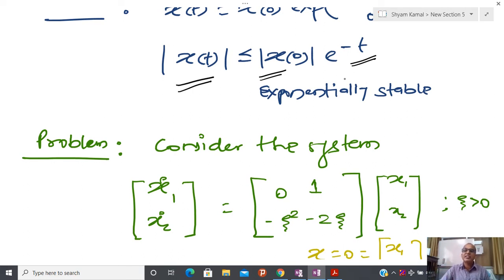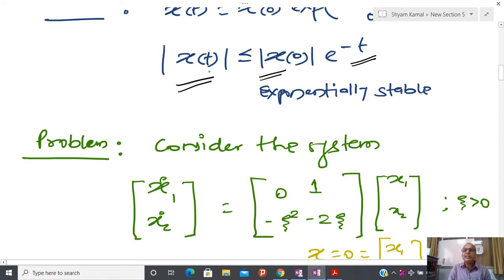that is called exponential stability. And how one can define epsilon stability, we have seen using this kind of formula. Please try to see here, if some system is exponentially stable, automatically that is asymptotically stable, because you can take any initial condition x0, even if x0 is infinity, you are able to find that after some time, this term e power minus t is going to decay as t tends towards infinity.